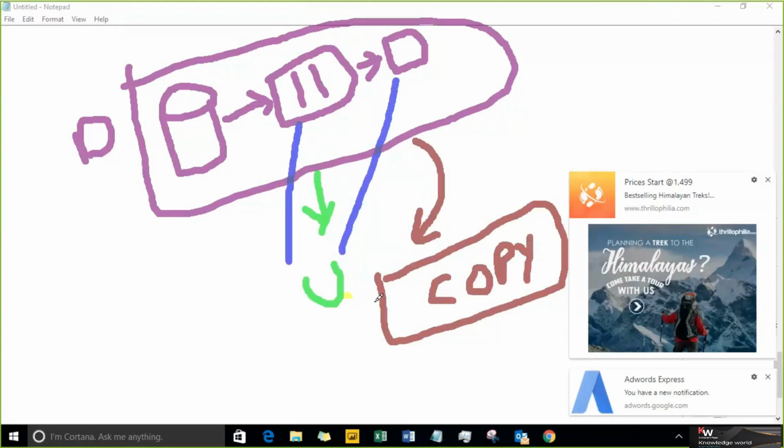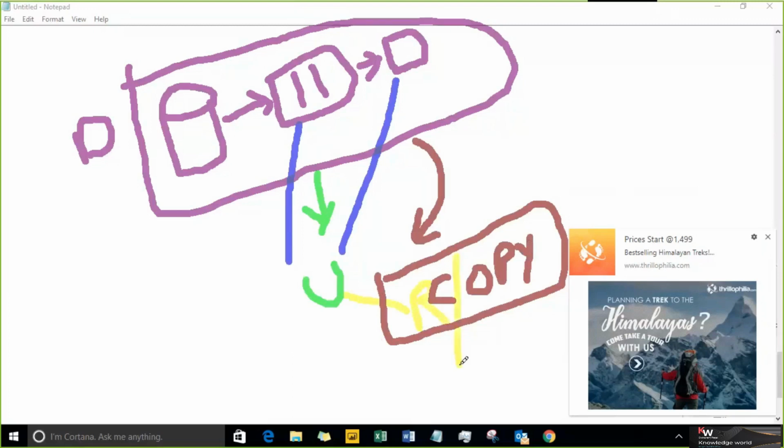He can modify that report or dashboard according to his requirement. He cannot change my report, but he can change whatever copy he took. So he can take a copy and modify the report and dashboard, and he can see the insights however he wants.